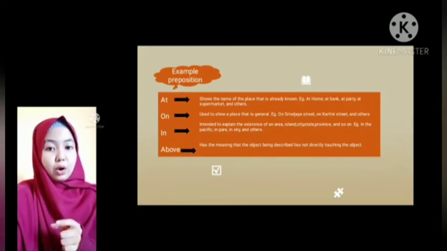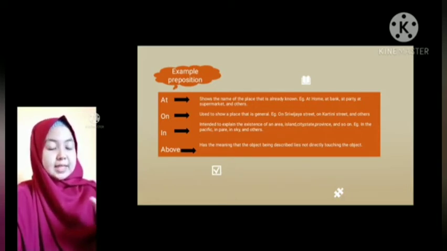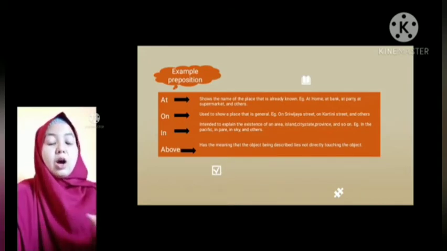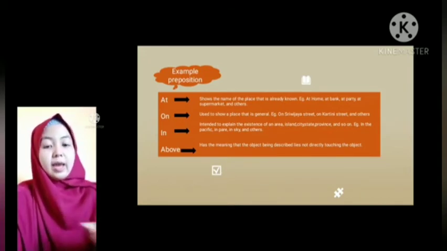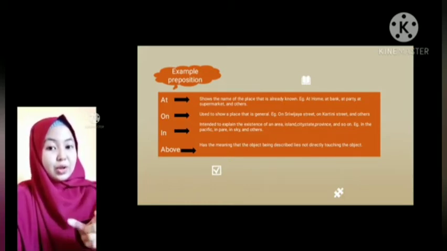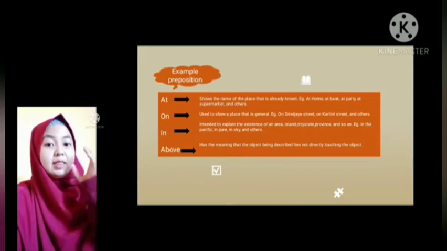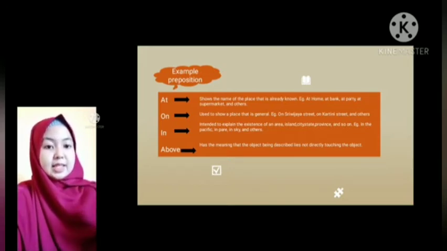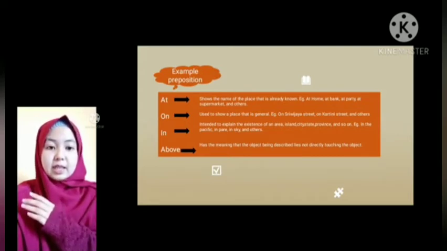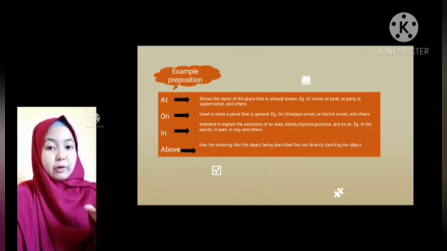So, on is used to show a place that is general. For example, on Sriwijaya Street, on Kartini Street, and other examples. So, in is intended to explain the extent of an area, island, city, state, and province.